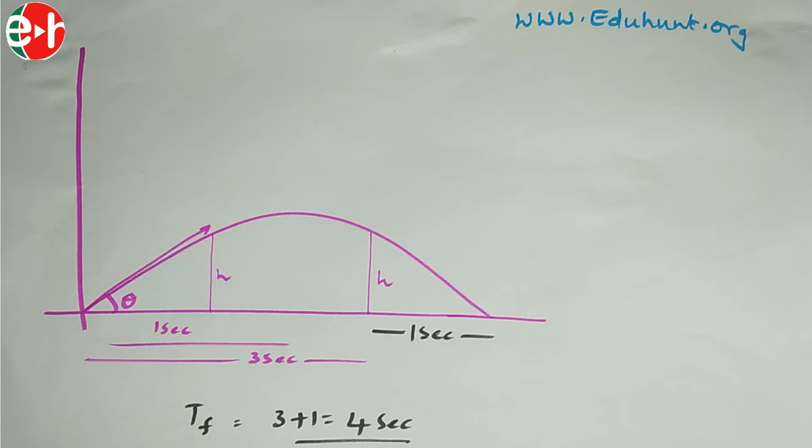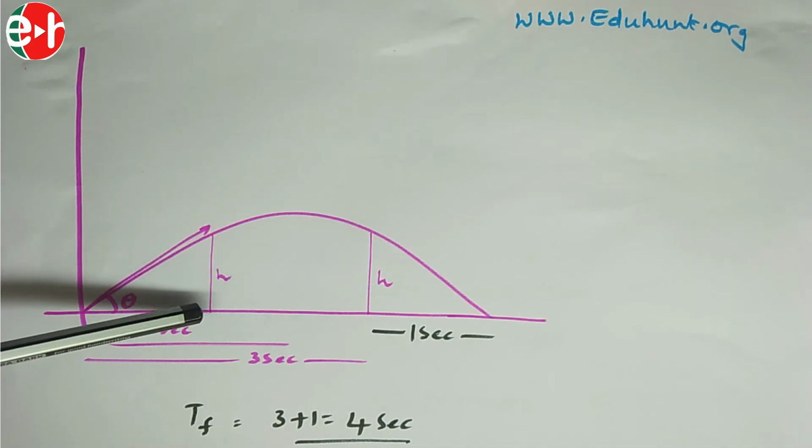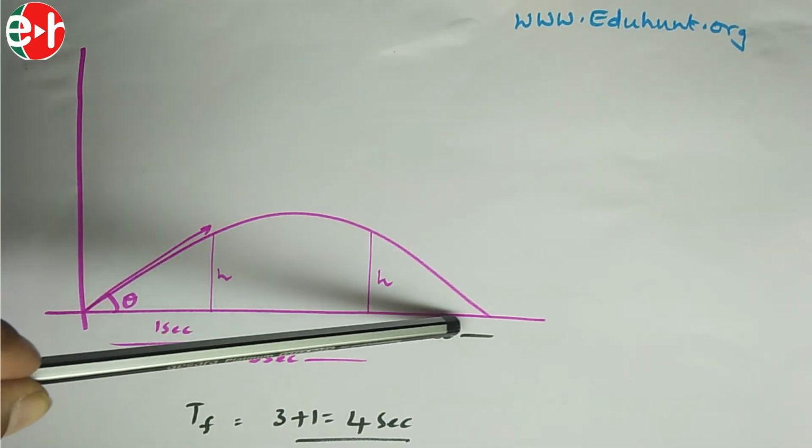This problem, actually this is a very complicated problem, but we can solve this problem very easily with a small trick. What is this problem? An object is thrown with a velocity u making an angle theta with the horizontal, and there are two poles of same height placed in its path.